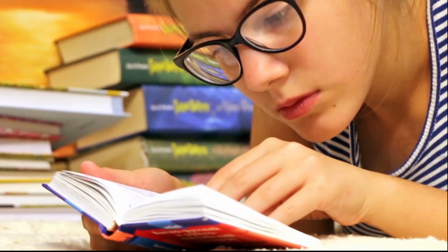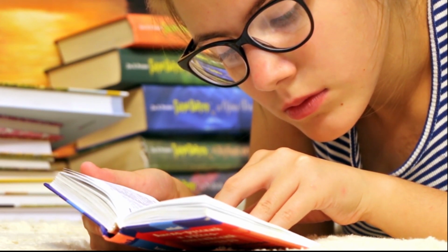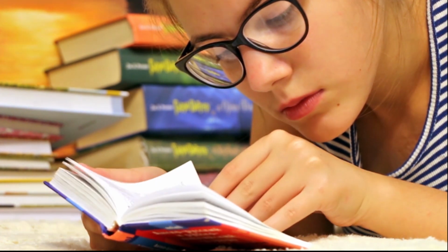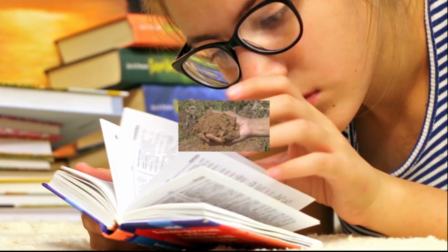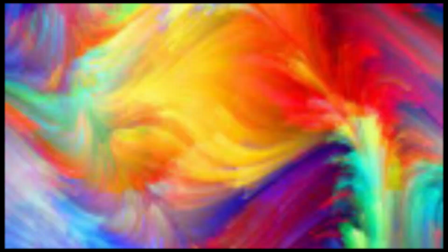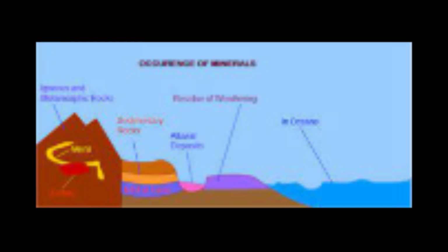Let's get started. The term rock refers not only to any hard solid matter like granite but also to soft and loose particles like sand, silt, and clay derived from the earth. The earth's crust is made up of various types of rocks that differ from one another in texture, structure, color, permeability, mode of occurrence, and degree of resistance to denudation.